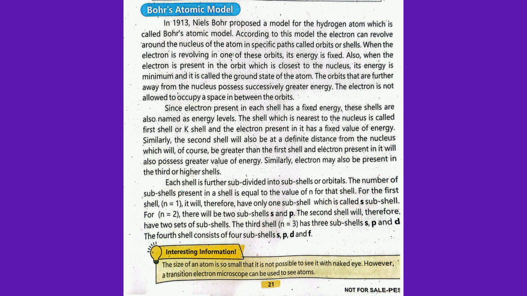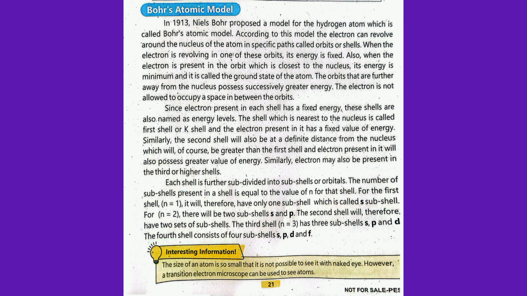Bohr atomic model. In 1913, Niels Bohr proposed a model for the hydrogen atom, which is called the Bohr atomic model. According to this model, the electron can revolve around the nucleus of the atom in specific paths called orbits or shells. When the electron is revolving in one of these orbits, its energy is fixed. Also, when the electron is present in the orbit closest to the nucleus, its energy is minimum and it is called the ground state of the atom.